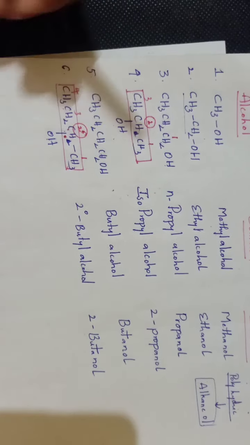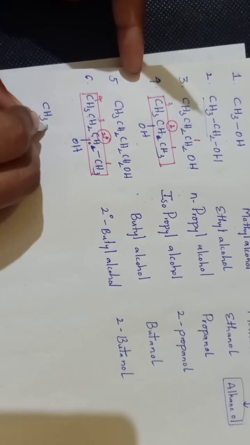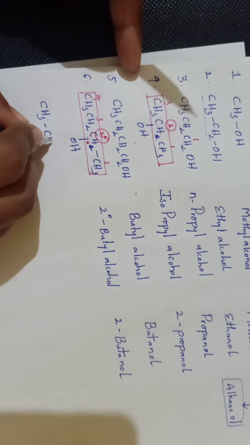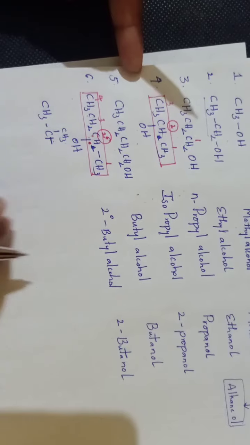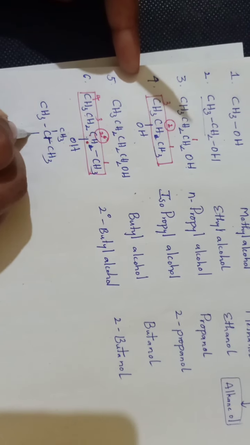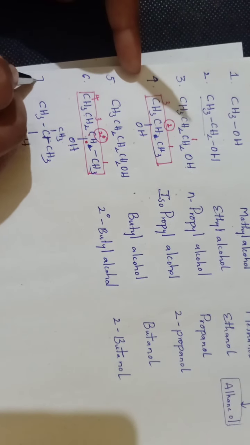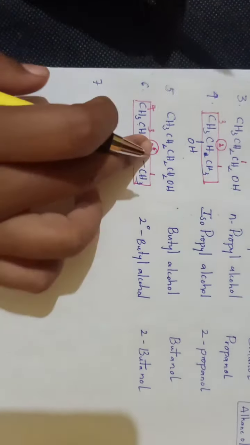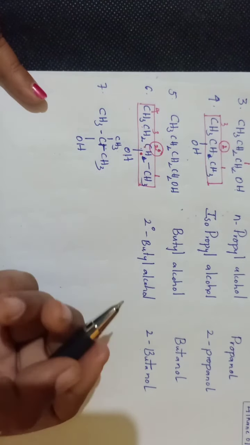Okay. Now we'll take one more example, that is CH3, CH3, okay, and here CH3 and here OH is located. So this is also one of the isomers of the above example, because both contain the same molecular formula.